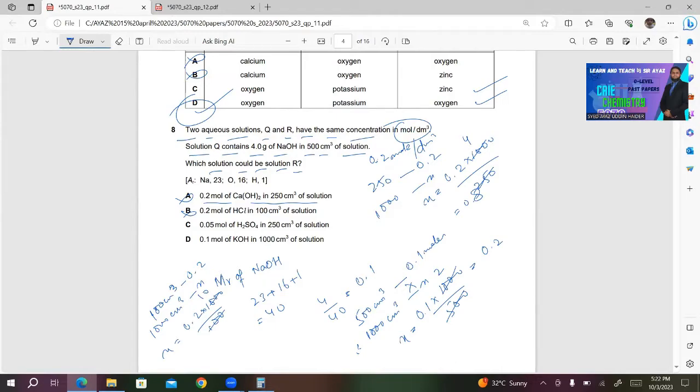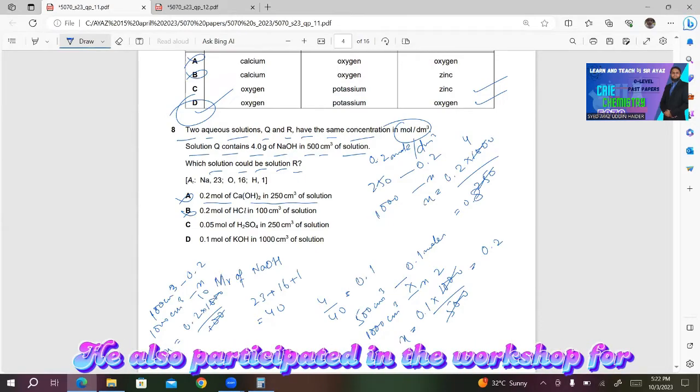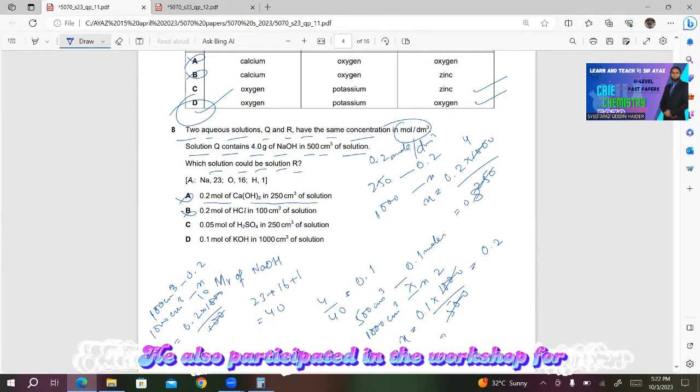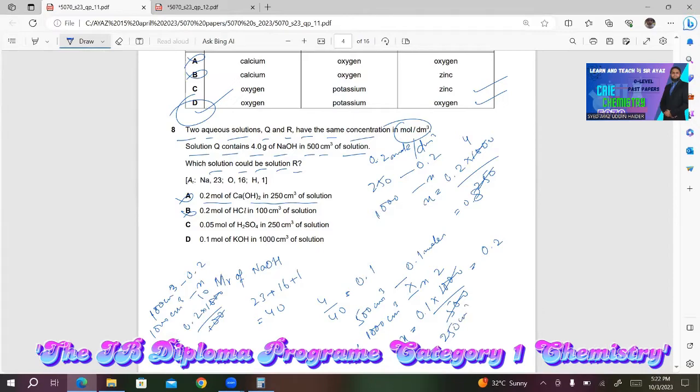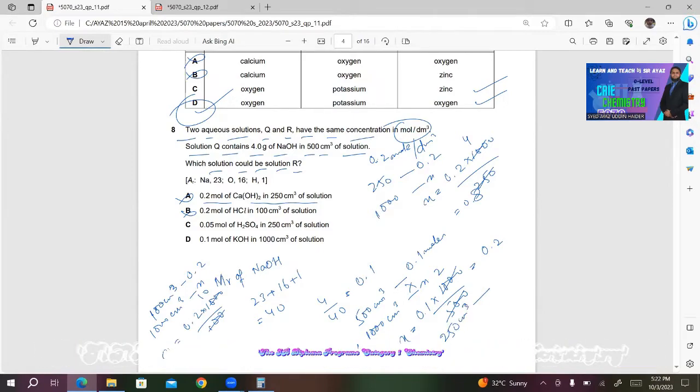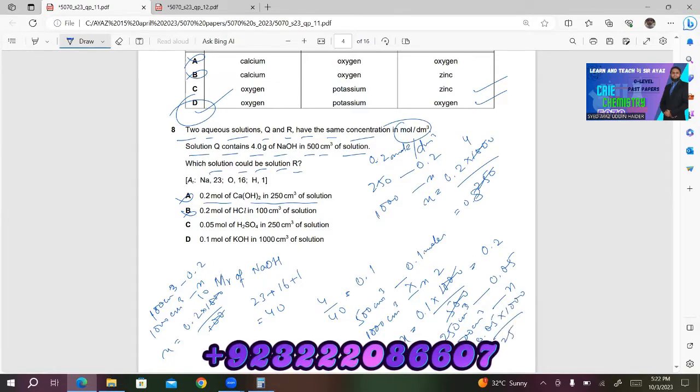What about C? 0.05 mole of H2SO4 in 250 centimeter cube of solution. So I will write 250 centimeter cube, 0.05, and 1000 centimeter cube. X becomes 0.05 multiplied by 1000 divided by 250, which is 4.